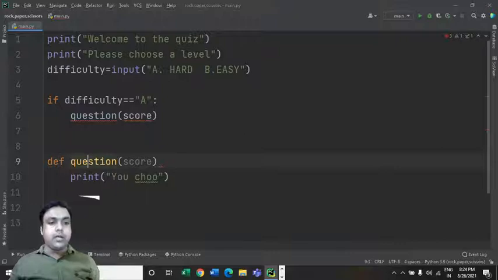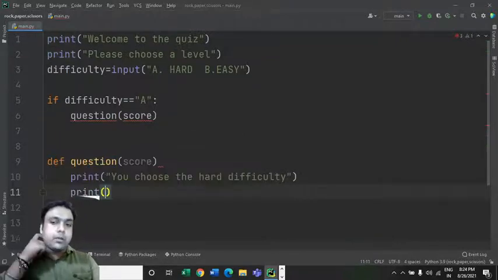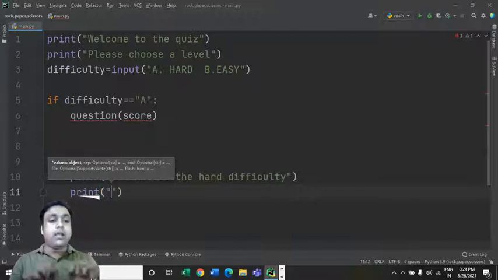Okay, so define function, and inside this we have this score. You choose the hard difficulty, right? So we can have something like this inside the print command, and then we can again print something over here. So now it's time for us to define a question. So I am defining a question of my own choice. If you want, you can put a question over here of your own choice, and after that you can define